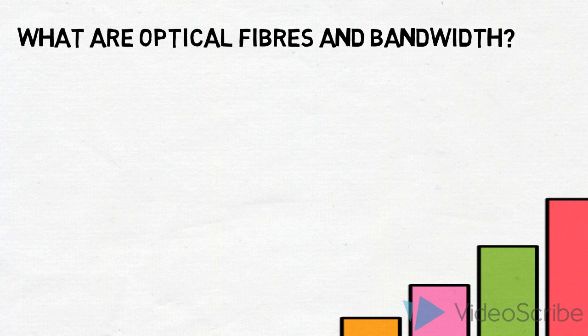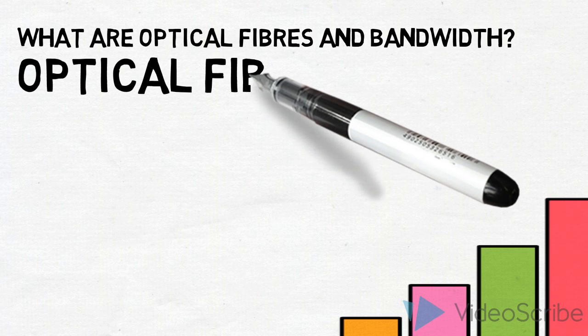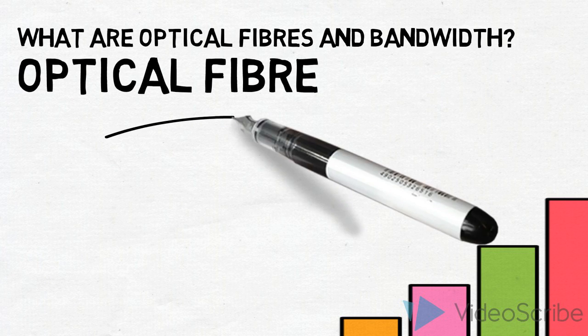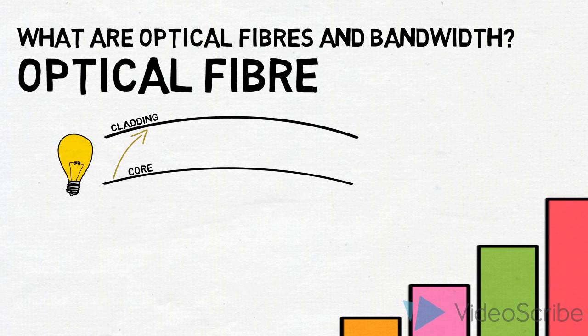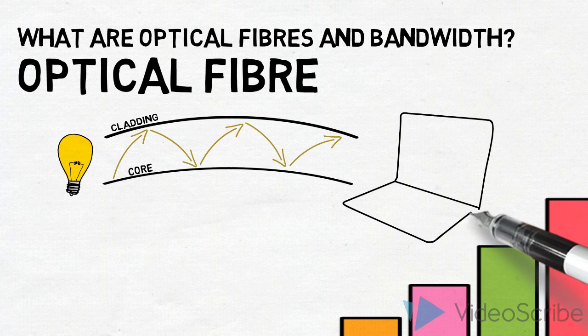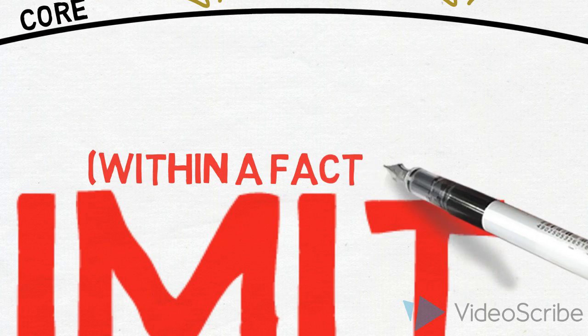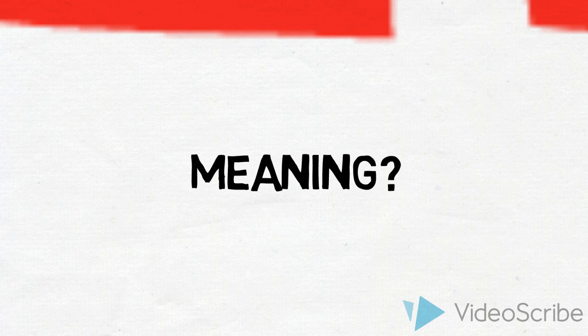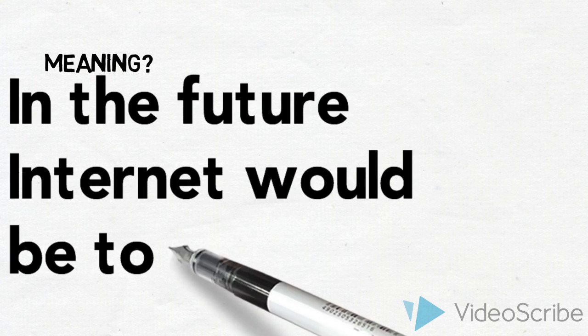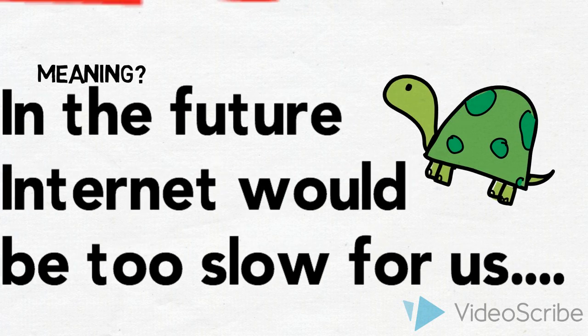What are optical fibers and what is bandwidth? Optical fibers are thin glass rods which use light to transmit data instead of the more traditional electrical cables. Current methods of using optical fibers are reaching their limits. To meet the increase in demand, researchers will have to push the frontiers of possibility with optic fibers.